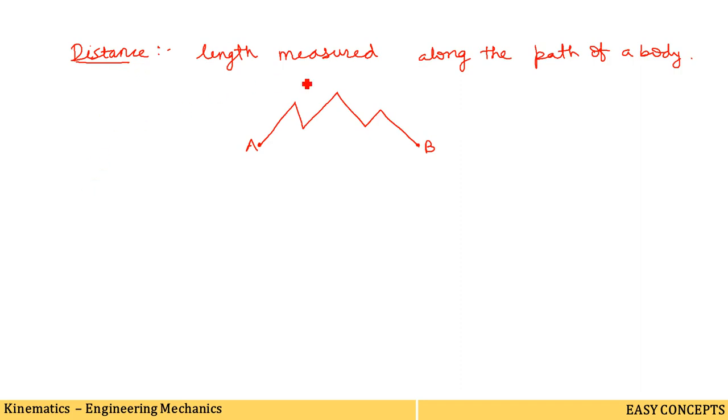Since direction is not important, distance is a scalar quantity. It is the length measured along the path of the body. Suppose the path passes through points C, D, E, F and G before reaching B. The distance in our case is A, C, D, E, F, G and B. This is the distance covered from A to B.